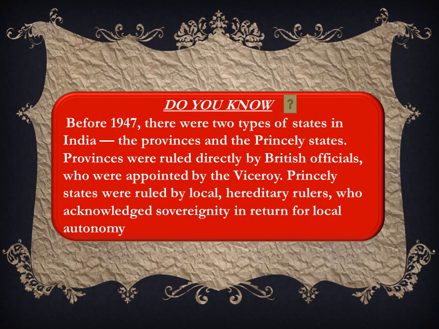Before 1947, there were two types of states in India. One was the provinces and the other was the princely states. Now, provinces were ruled directly by British officials who were appointed by the viceroys, whereas the princely states were ruled by local hereditary rulers who acknowledged sovereignty in return for local autonomy.